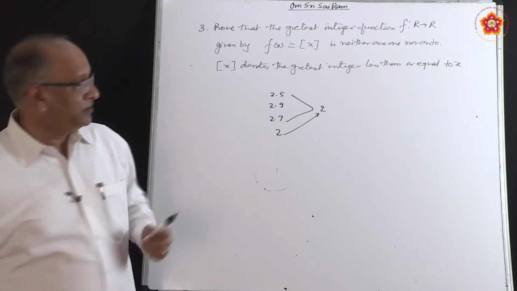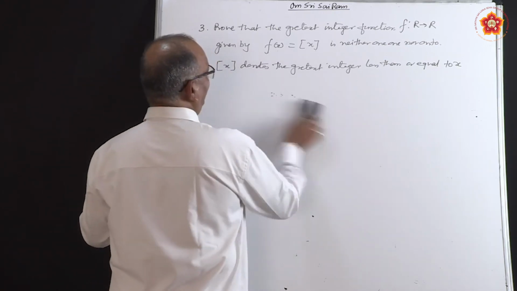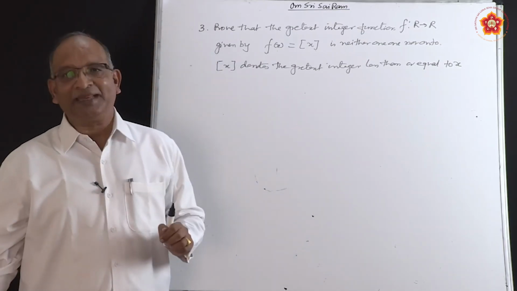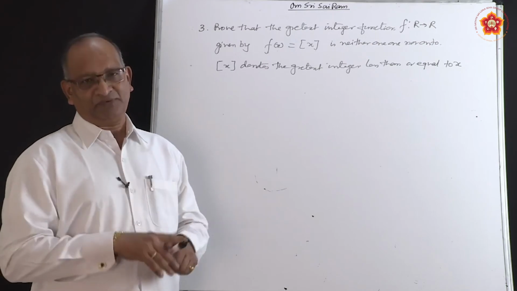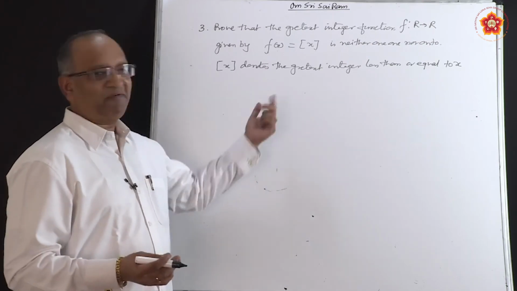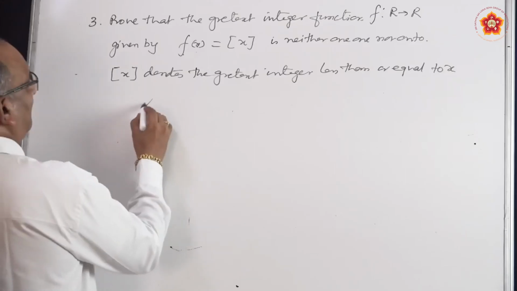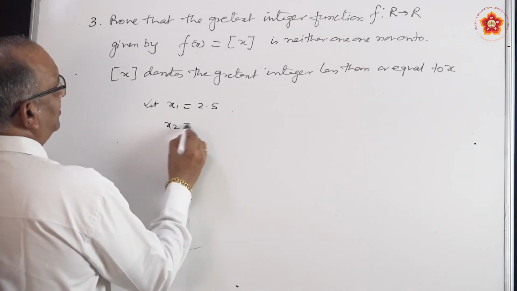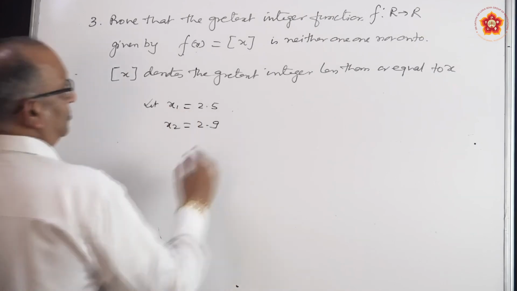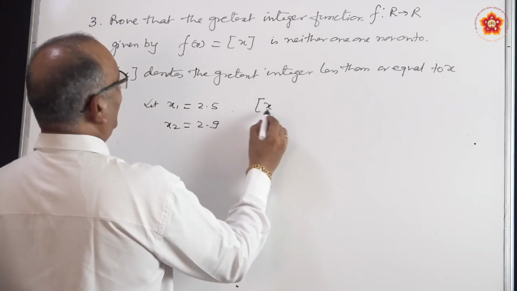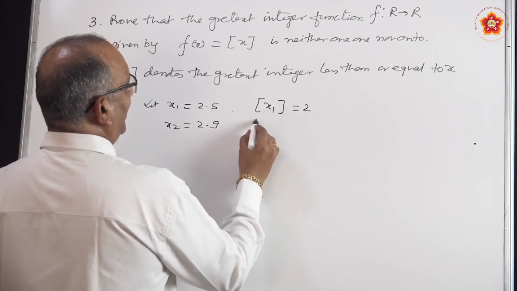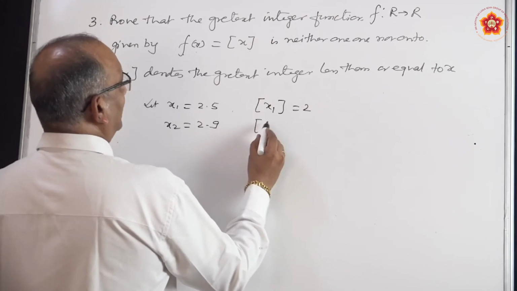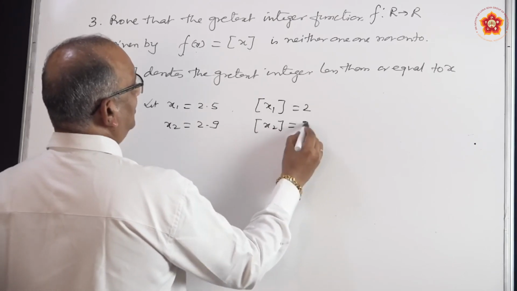So, we need to prove that it is neither one-one nor onto. Very simple. Whenever we want to deny, one example is enough. So, take any two values, what we were discussing only. Let x1 is equal to 2.5, x2 is equal to 2.9. So, what is the greatest integer value of x1? It is 2, and for x2, 2.9, its value is also 2.